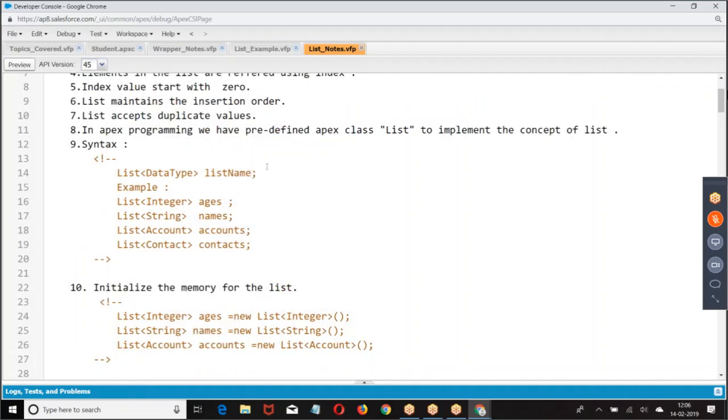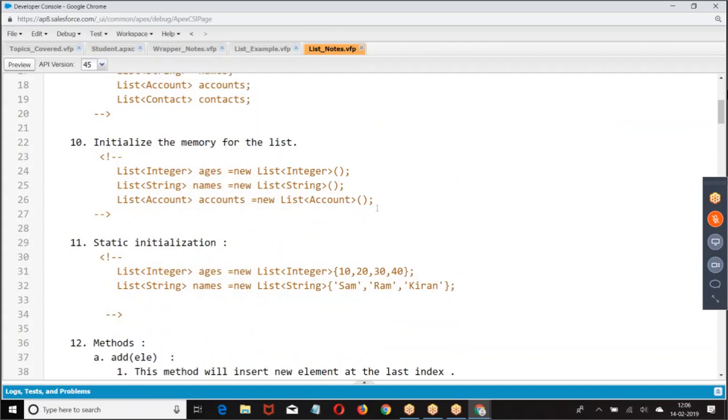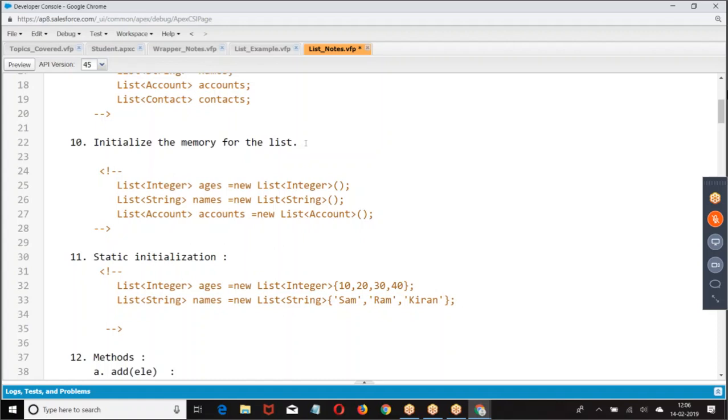Here we give list of data type, list name equal to new list of.